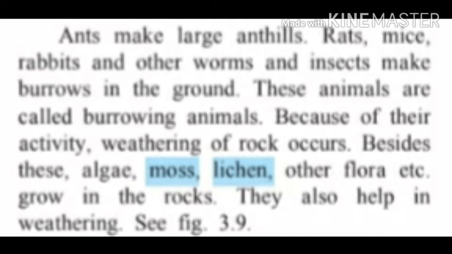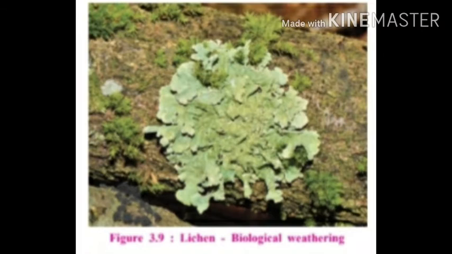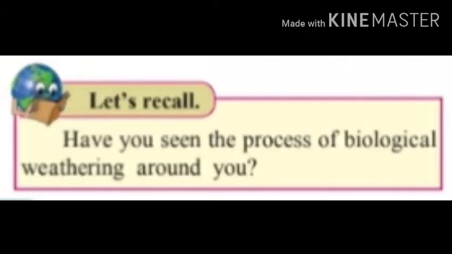due to their holes. Besides these, algae, moss, lichen, other flora, etc. grow in the rocks and they also help in weathering. See figure 3.9, lichen. Due to the lichen, biological weathering takes place. As we see in the figure, we can realize how the rock portion is getting cracks and separating from each other and converts into small particles or small pieces due to the interference of such kind of plants. Let's recall. Have you seen the process of biological weathering around you?